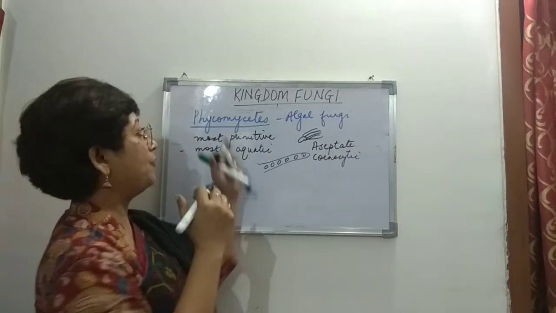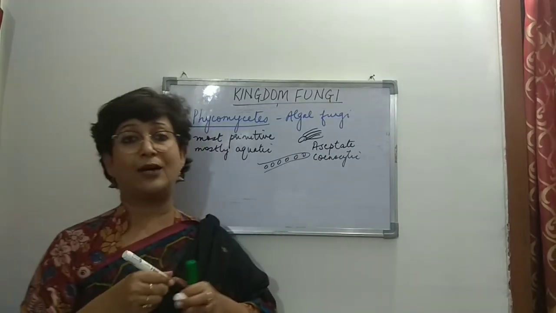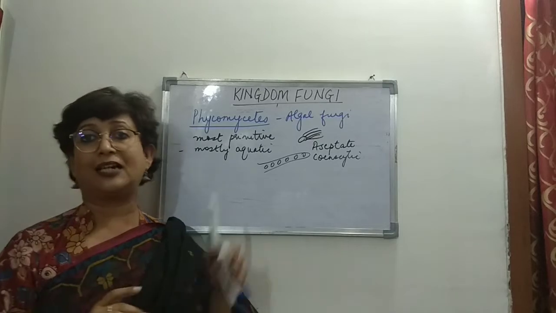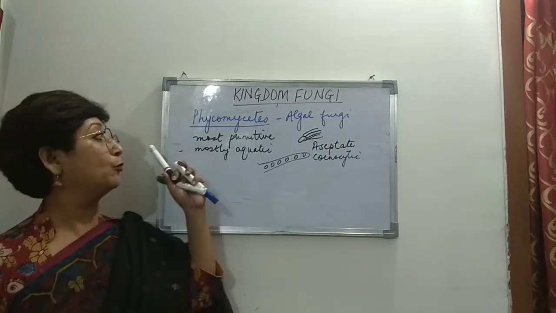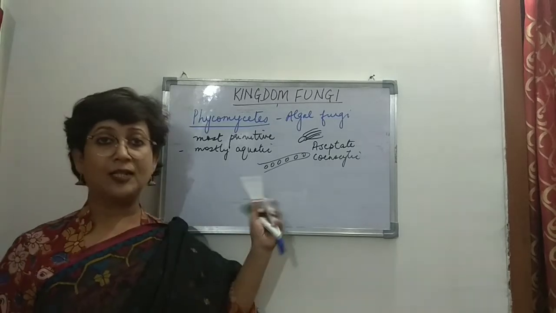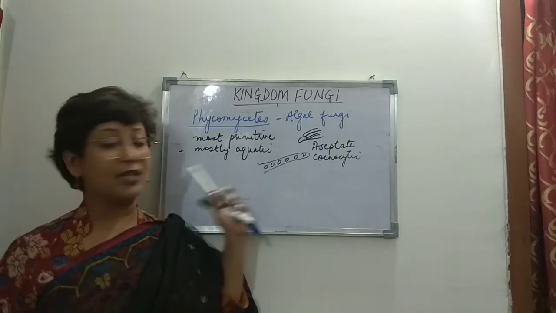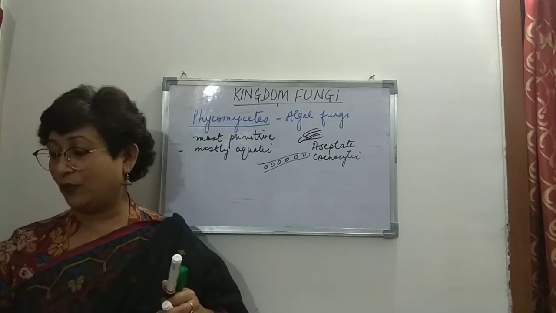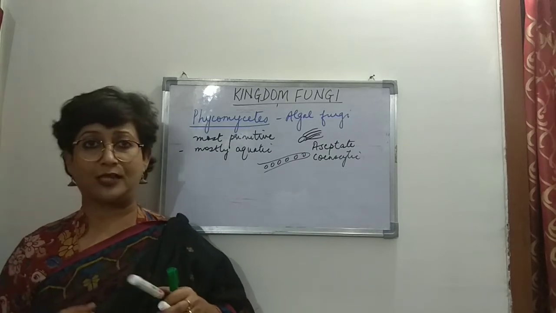So what have we done about Phycomycetes? They resemble algae. That is why they are called algal fungi. They are the most primitive group of fungi, and they are mostly aquatic. The mycelium is aseptate and it is cenocytic, which means there are many nuclei present.